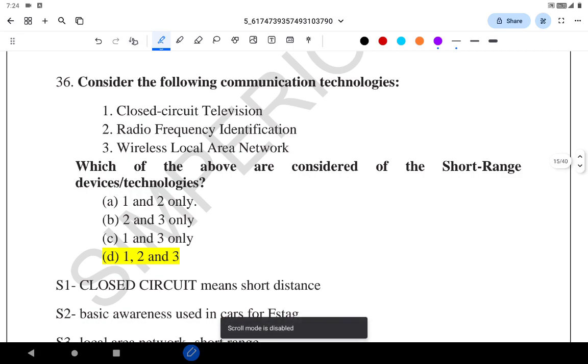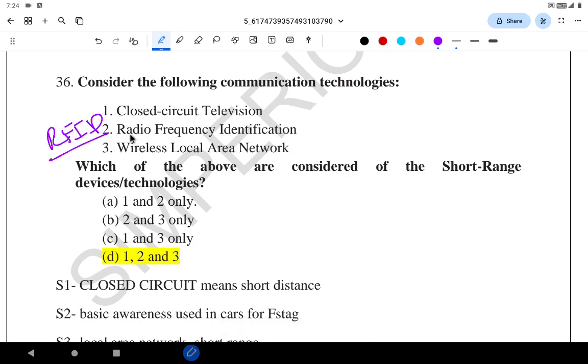Consider the following communication technologies: closed circuit television, radio frequency identification, that is RFID, and wireless local area network. Which of them are considered short range? All of them are short range. The second one is RFID, which is short range, you know it.